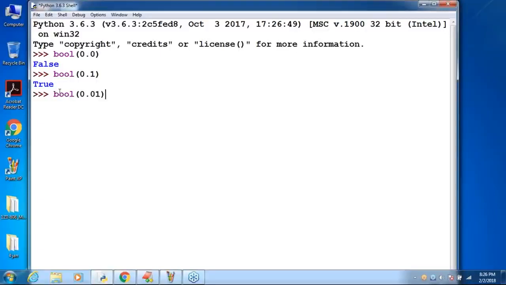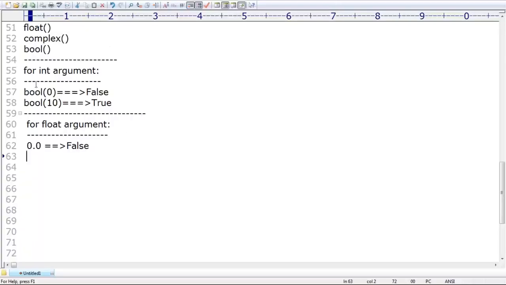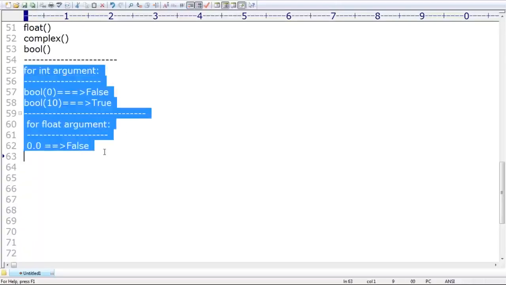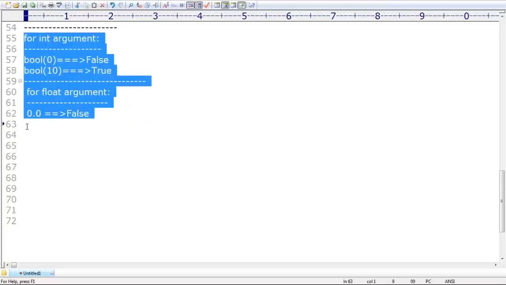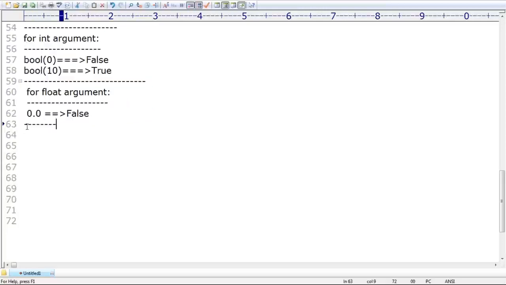Bool of 0.01, I'm taking. What is the answer? Obviously true is the answer, because it's not 0. That's why true itself is the answer. So for int argument and for float argument, the rule is the same. 0 means false, non-zero means true. Okay, make sure.